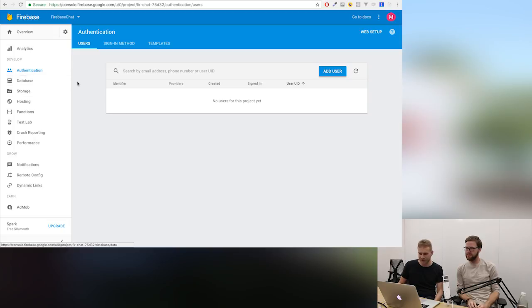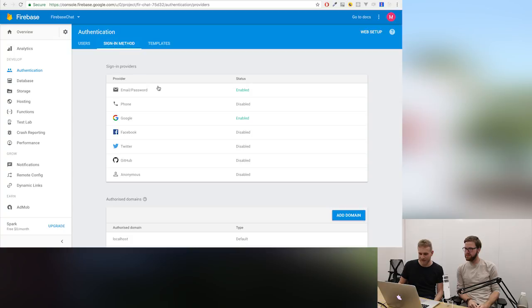So we got authentication. I actually already have one sign-in method picked here, but if you click on them, basically you do provide a couple of different ones. I have email and password already enabled, which basically stores the user data, email and password on Google servers, right? So we don't have to manage them, we don't have to hash anything, secure anything. It's all encrypted and secure.